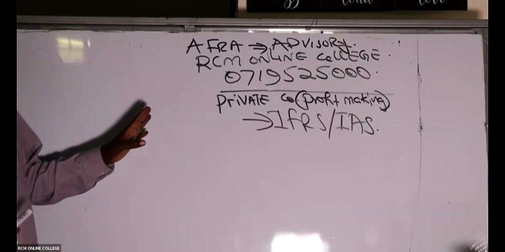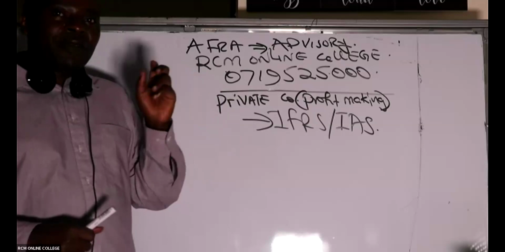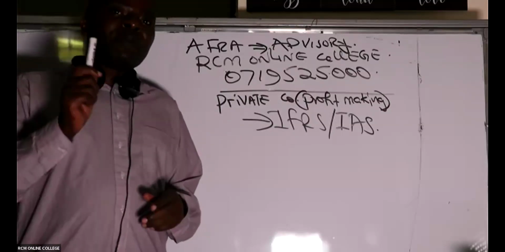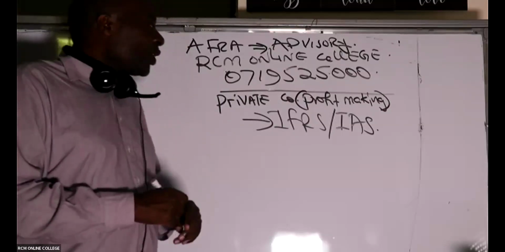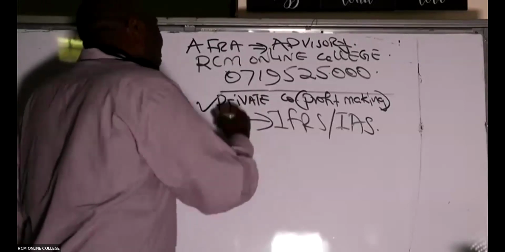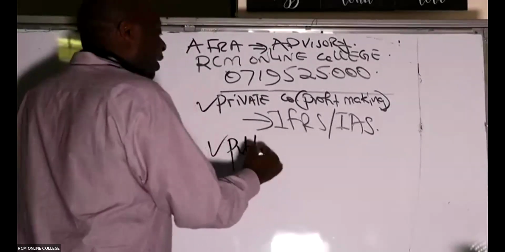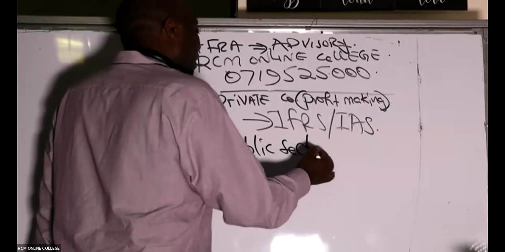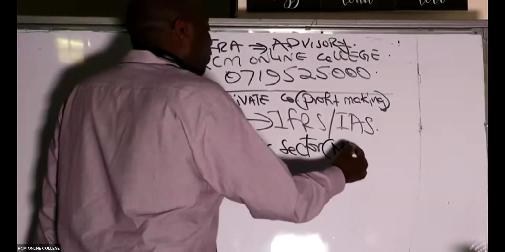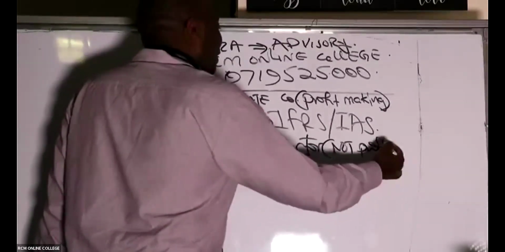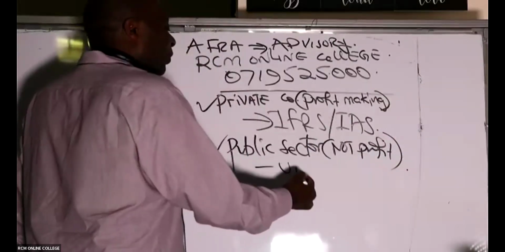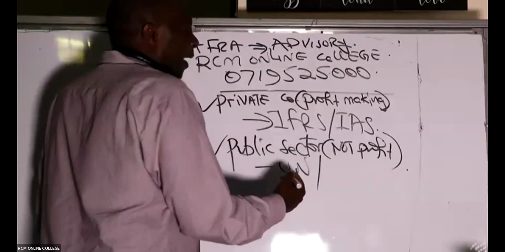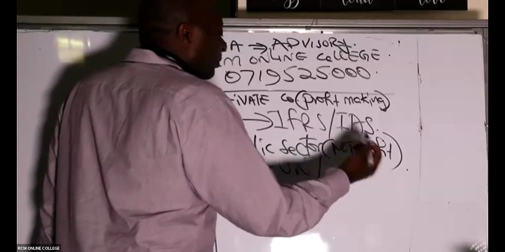So this is number one. According to this advanced financial reporting paper, we must be good with IFRS/IASs. And then number two, they're also talking about the public sector. Public sector organizations are not for profit, for example the UN and government ministries.